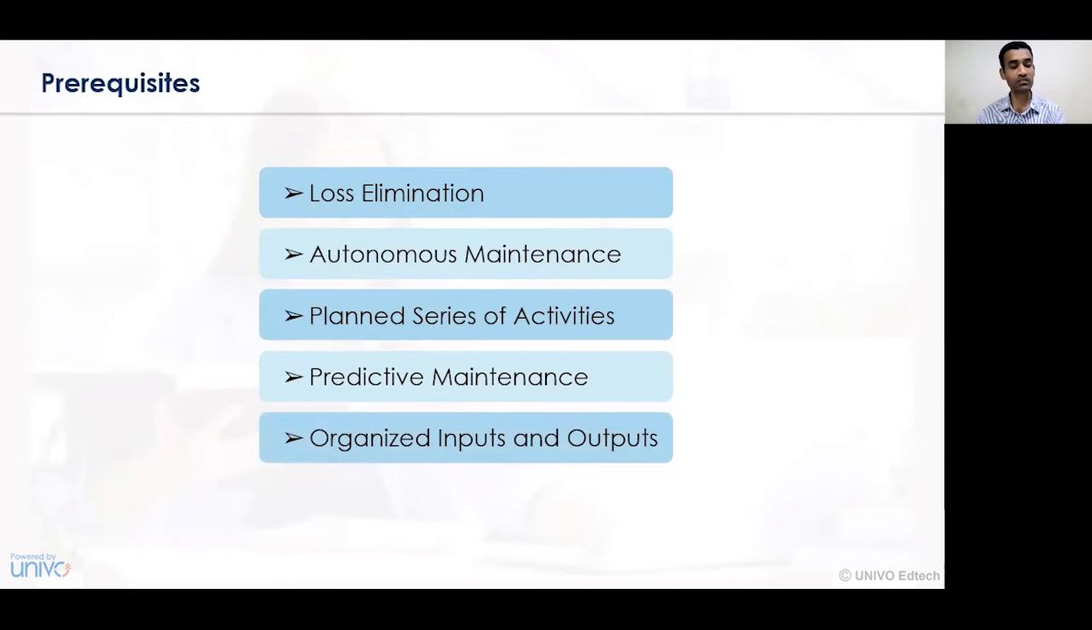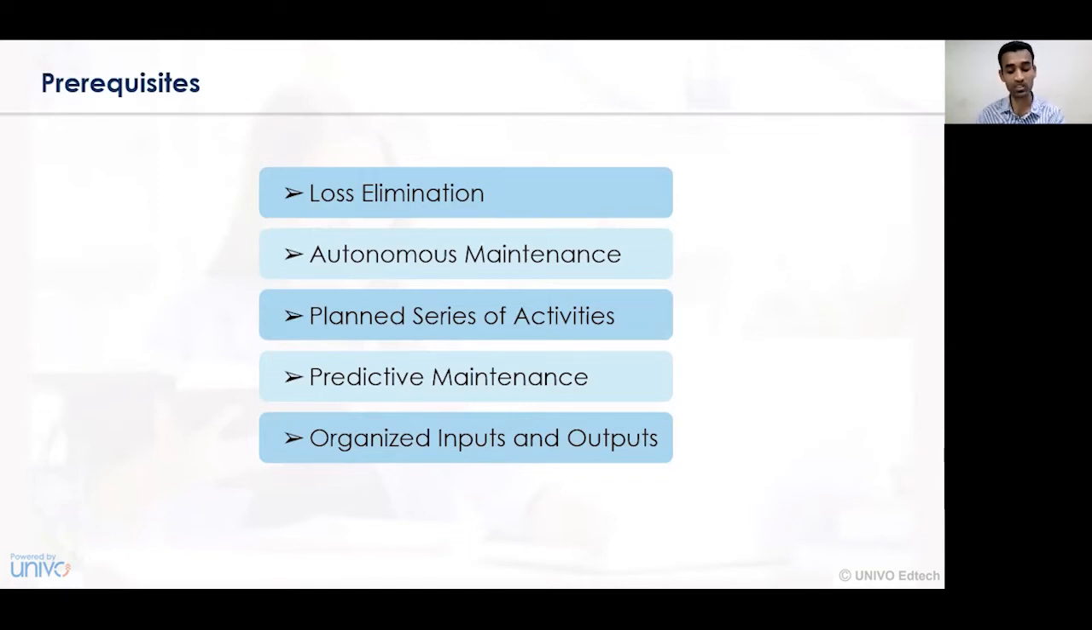The next prerequisite for total productive maintenance is organized inputs and outputs. All the inputs and outputs in the organization should be very well organized, and all those series of activities must be in a better constitution. On that basis, we can consider the planned series of activities, what inputs can be given and what outputs can be generated in a business organization.